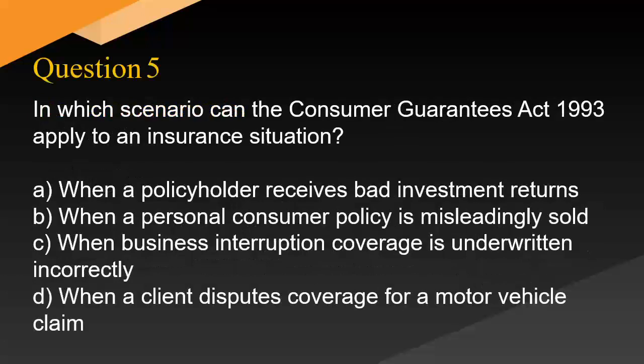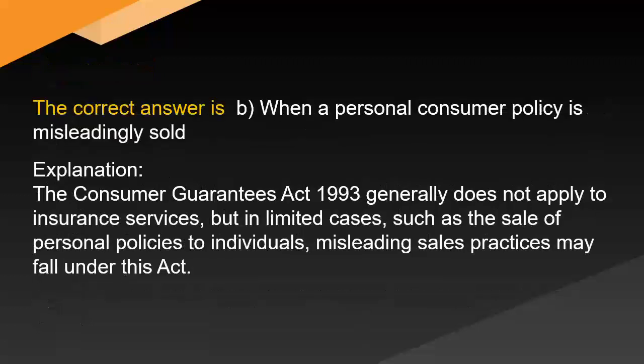In which scenario can the Consumer Guarantees Act 1993 apply to an insurance situation? A. When a policyholder receives bad investment returns. B. When a personal consumer policy is misleadingly sold. C. When business interruption coverage is underwritten incorrectly. D. When a client disputes coverage for a motor vehicle claim. The correct answer is B. When a personal consumer policy is misleadingly sold.